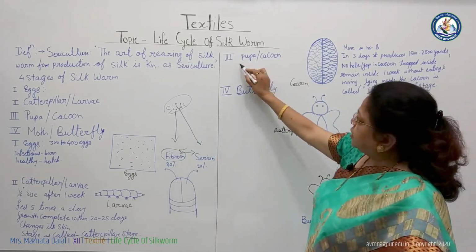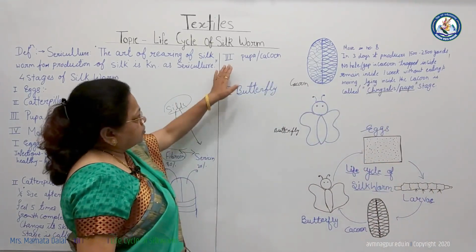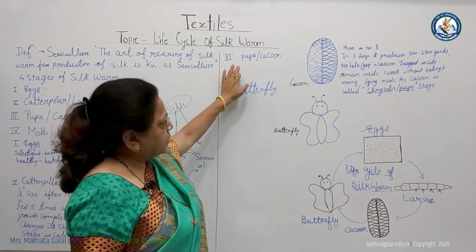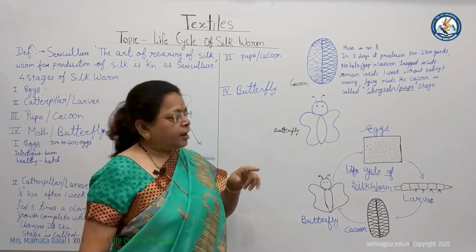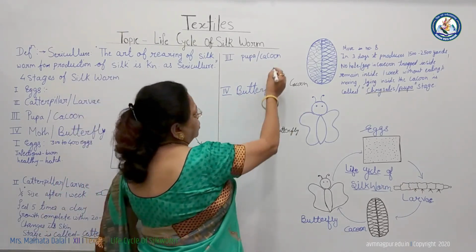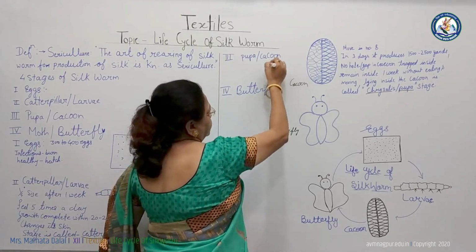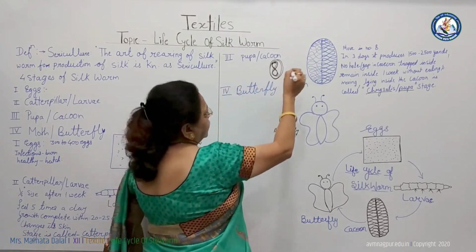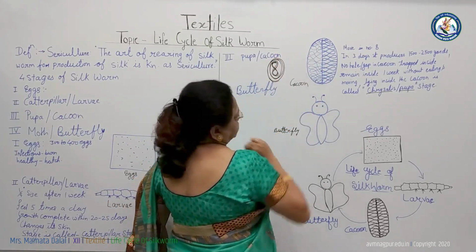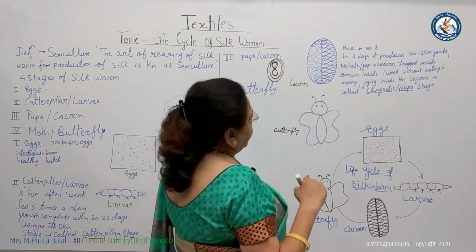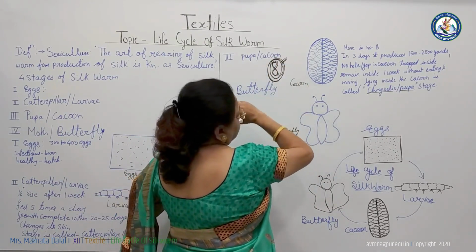After that, there is a third stage called the pupa or cocoon stage. Why is it called the cocoon or pupa stage? Because the larva moves around itself in the shape of number 8. When it moves like number 8, it encircles itself inside the cocoon, and the silk yarn formed around it traps the larva inside. There is no hole or gap in the cocoon.